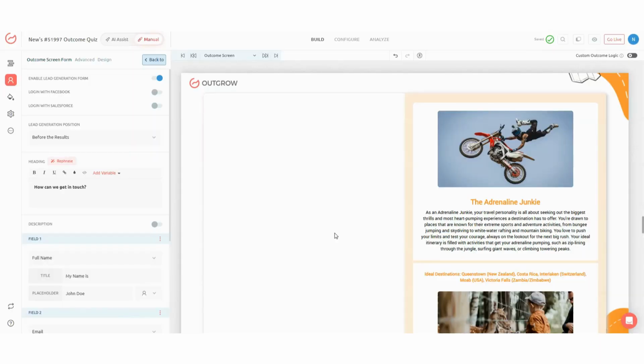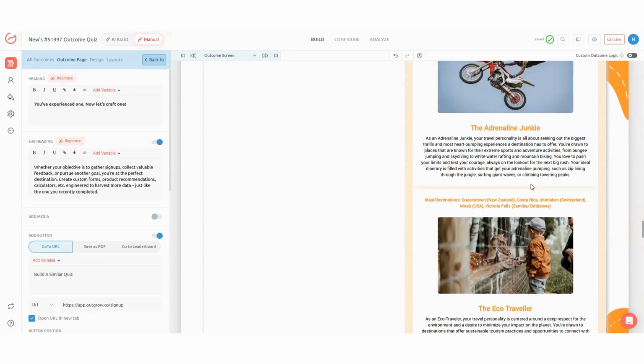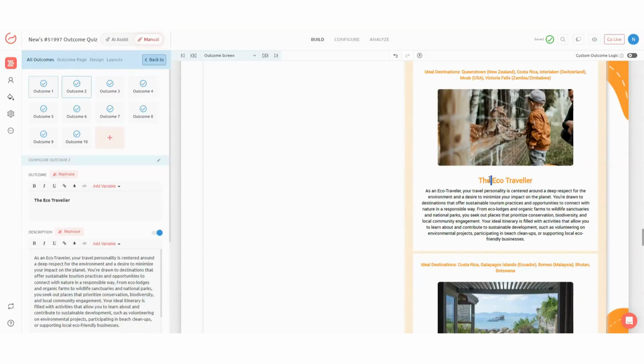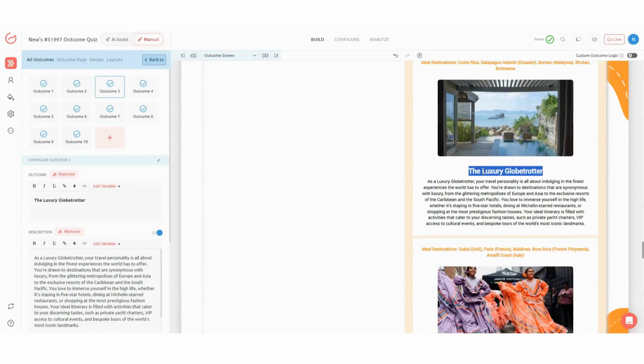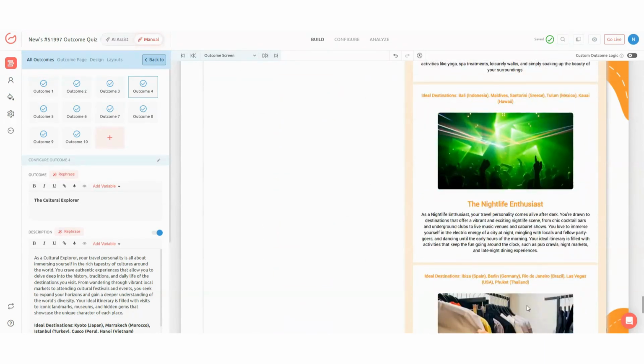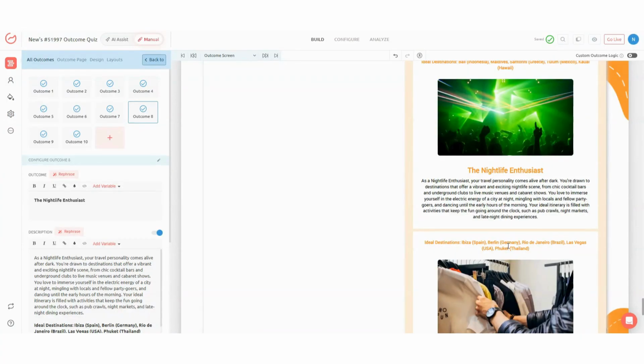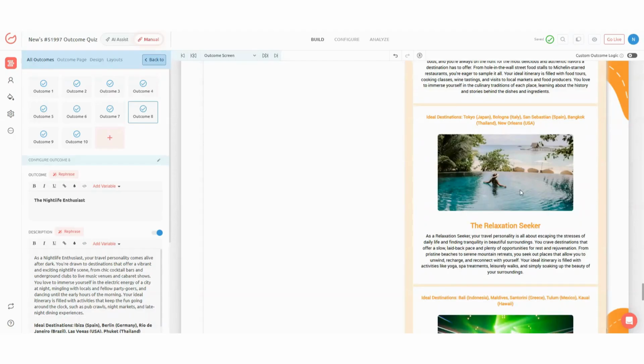Next, focus on the results screen. This is where the real magic happens. Here you can create personalized traveler profiles and destination recommendations based on each user's responses. For example, users could be categorized as the adrenaline junkie, the eco traveler, the luxury globetrotter, the cultural explorer, and many more. For each result, you can add personalized descriptions, recommended destinations, travel tips, and stunning destination imagery. This transforms your quiz from a simple engagement tool into a personalized travel advisor.